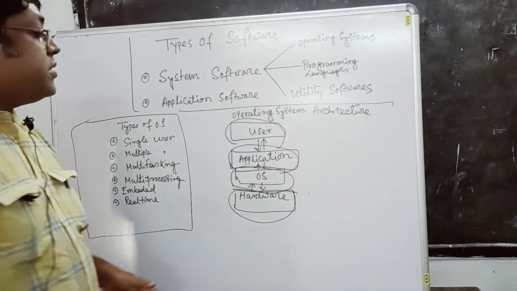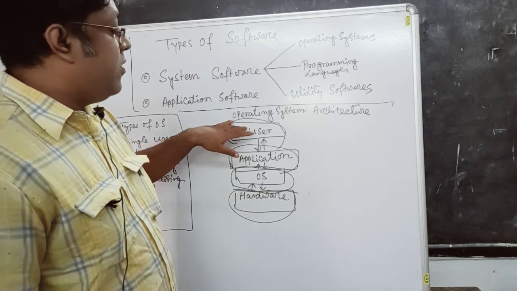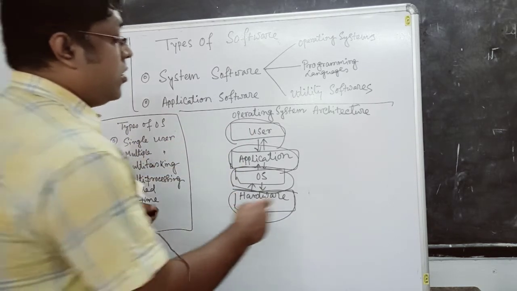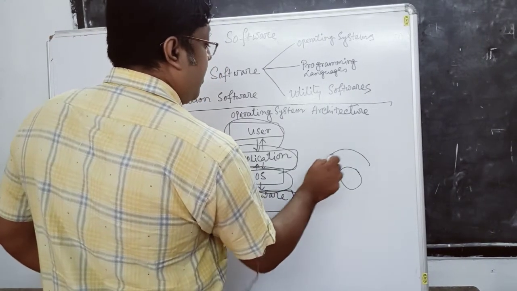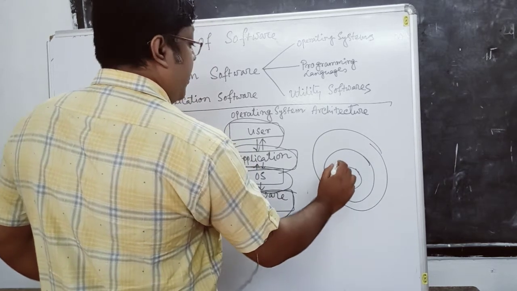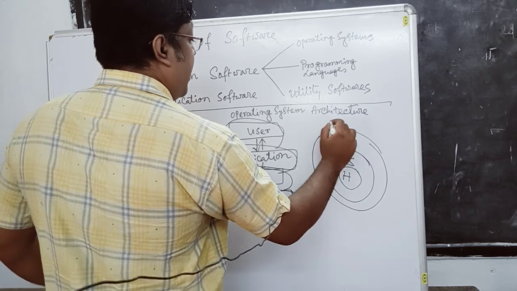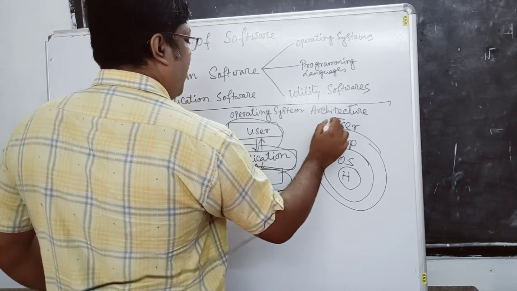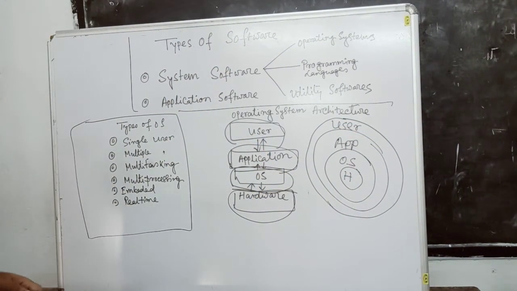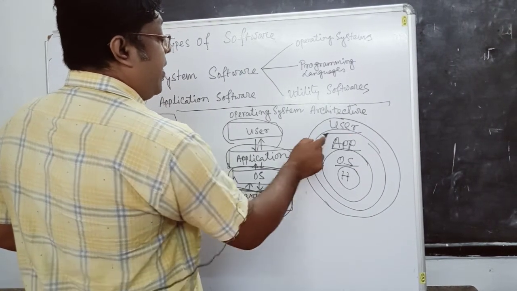And this is the computer architecture. In operating system architecture, we see that the user is present in the outermost layer, then application software, operating system, and hardware. We can draw it like a circle. First is the hardware, then the operating system, then applications, and then the user. So four layers are present in an operating system architecture: hardware, operating system, app, and user.